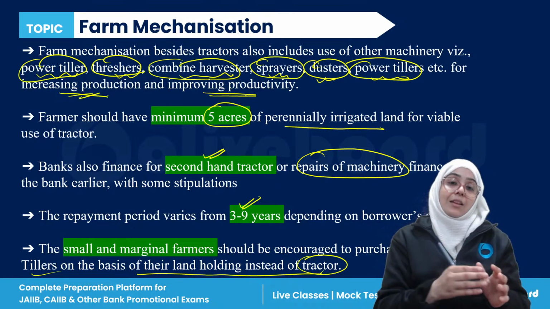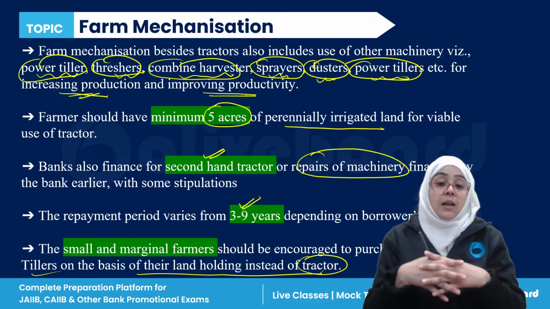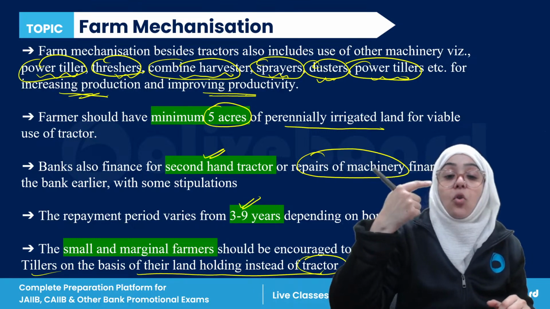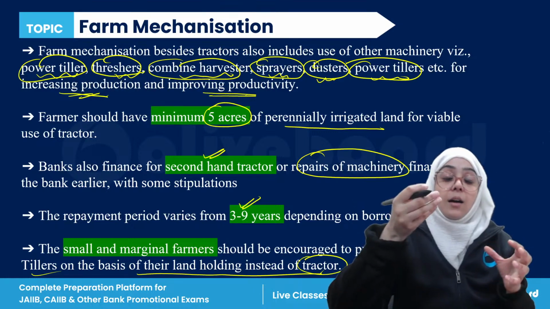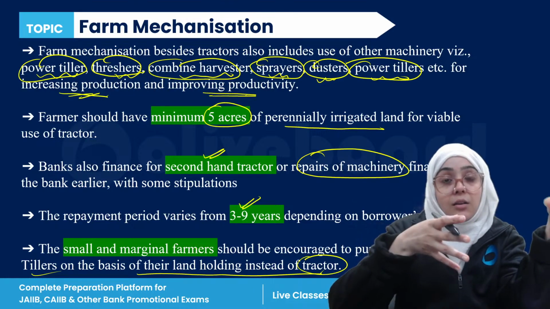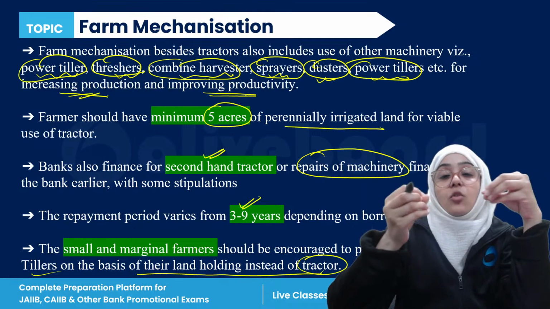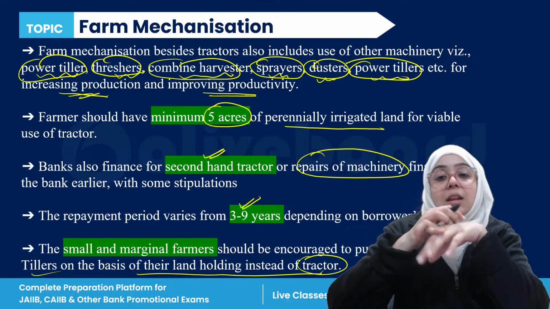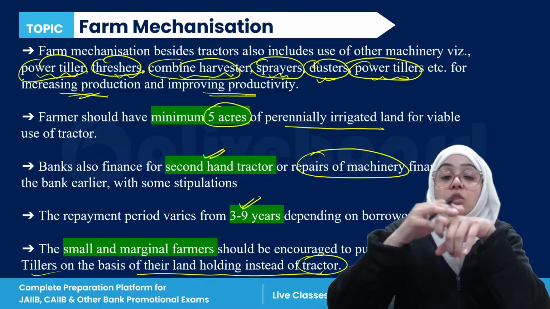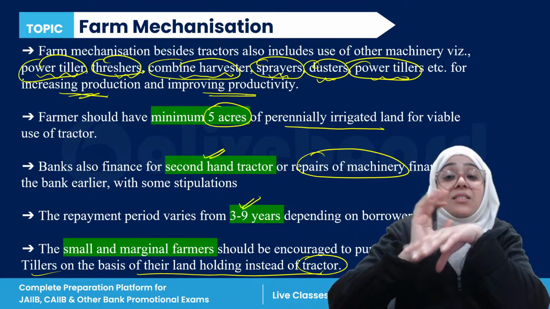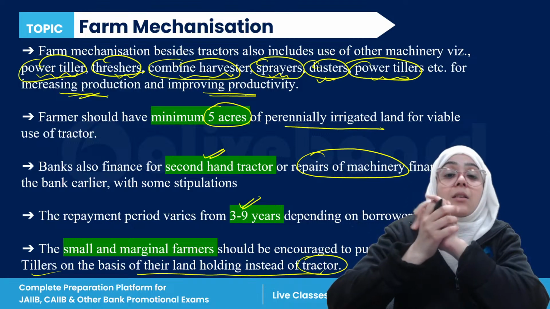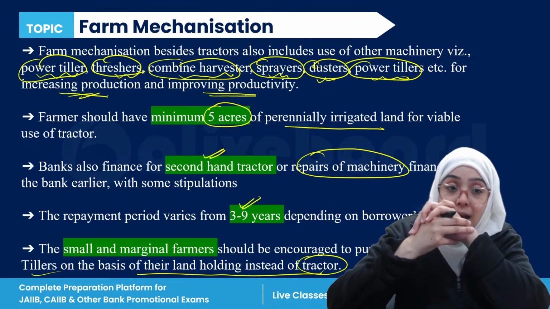In farm mechanization, the main focus is on using more power tillers based on your land holding instead of only tractors, right? So, farm mechanization includes everything: power tillers, threshers, combine harvesters, sprayers, dusters, etc. You should have a minimum of 5 acres of perennially irrigated land.